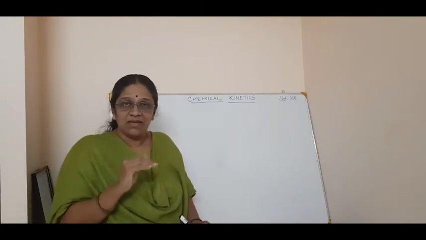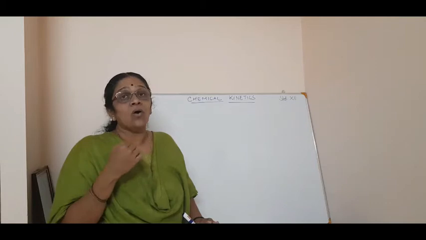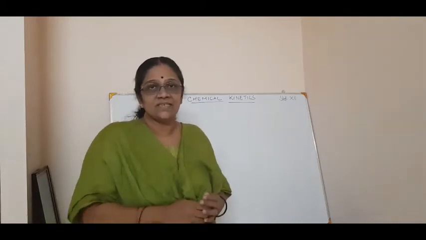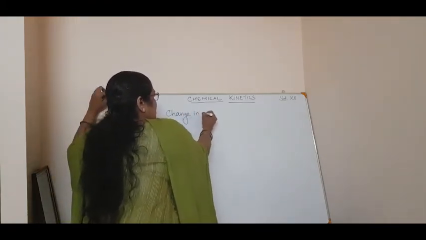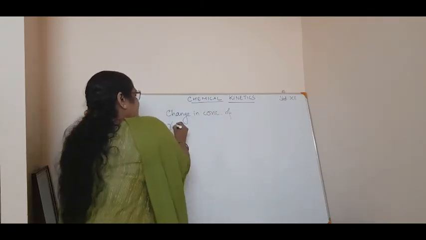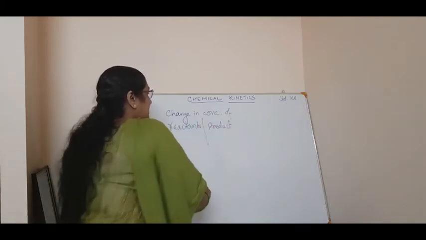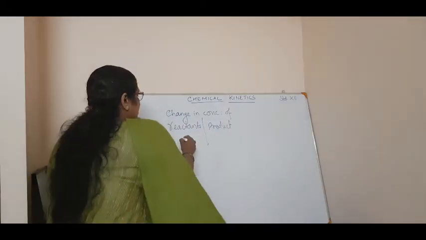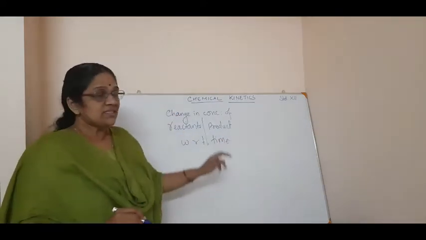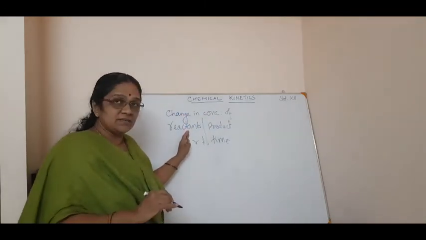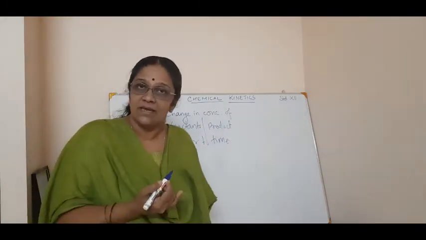So I can write: chemical kinetics deals with the change in concentration of reactants or products, it can be either reactants or products, with respect to time. That is called chemical kinetics.